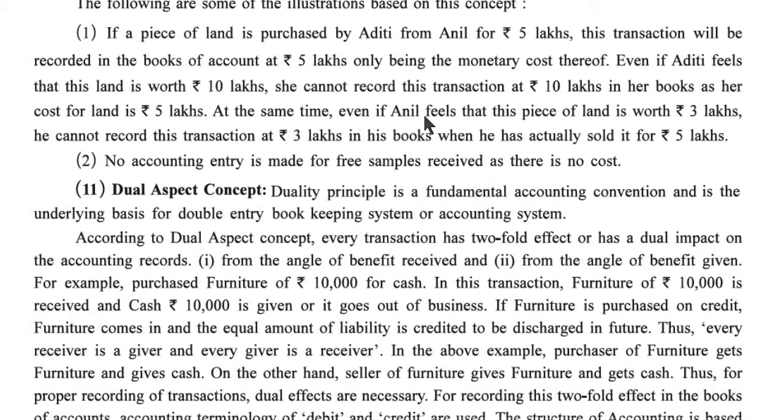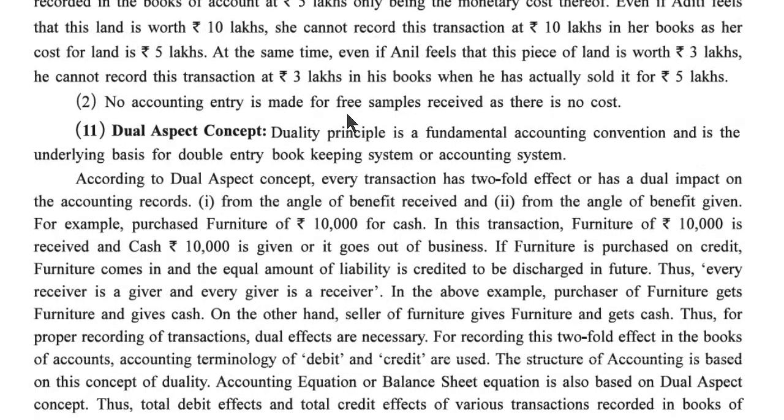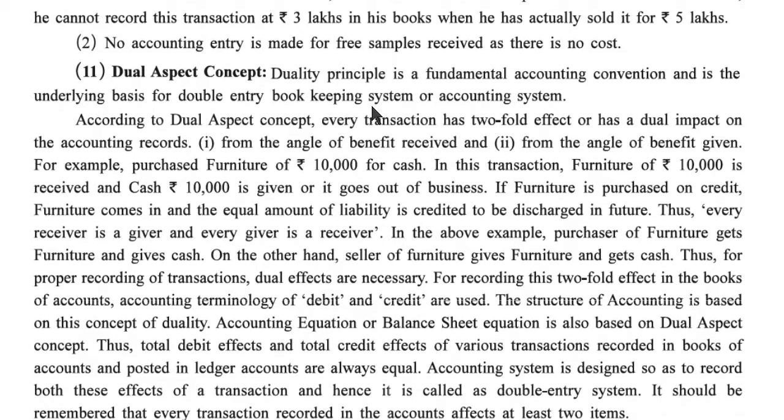At the same time, even if Anil feels that this piece of land is worth rupees 3 lakhs, he cannot record this transaction at rupees 3 lakhs in his books, when he has actually sold it for rupees 5 lakhs. So when they prepare their accounts, they have to write only 5 lakh, not 10 lakh or 3 lakh. Second one: no accounting entry is made for a free sample received, as there is no cost. A free sample is there, and so in accounts its entry is not necessary.